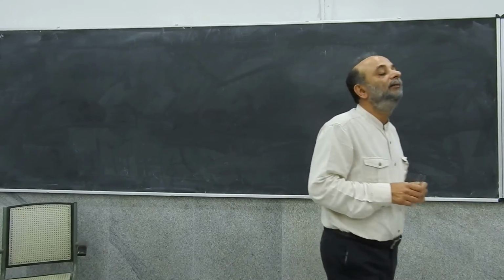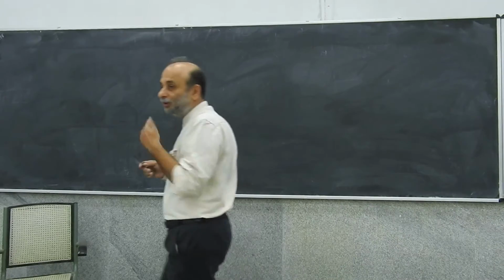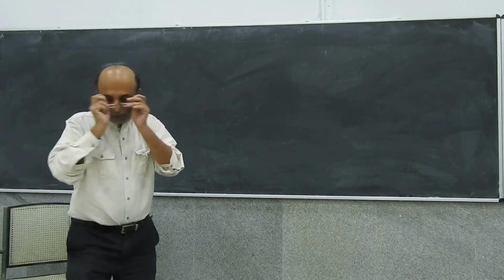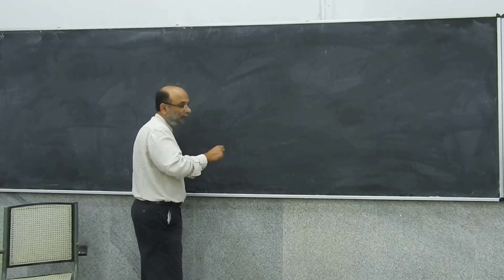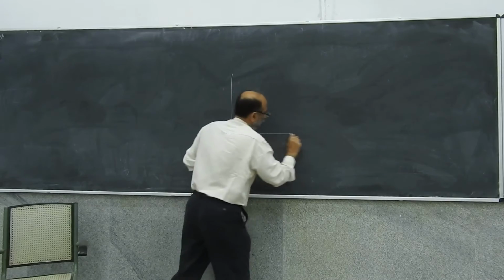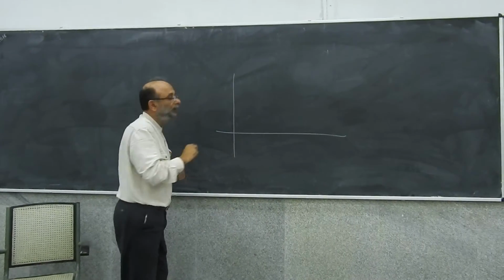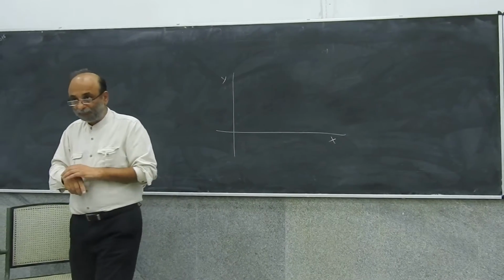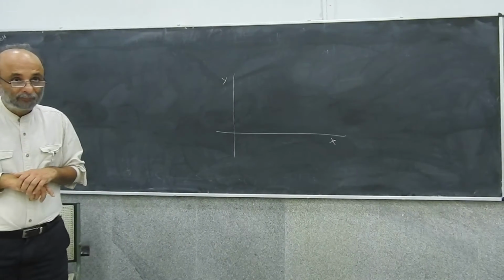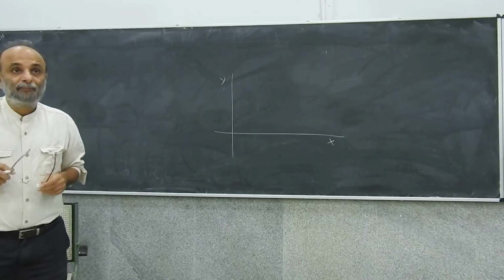...imply that there will necessarily be an isoquant or an indifference curve. Okay. So suppose now, think of R2. This is Y. This is X.